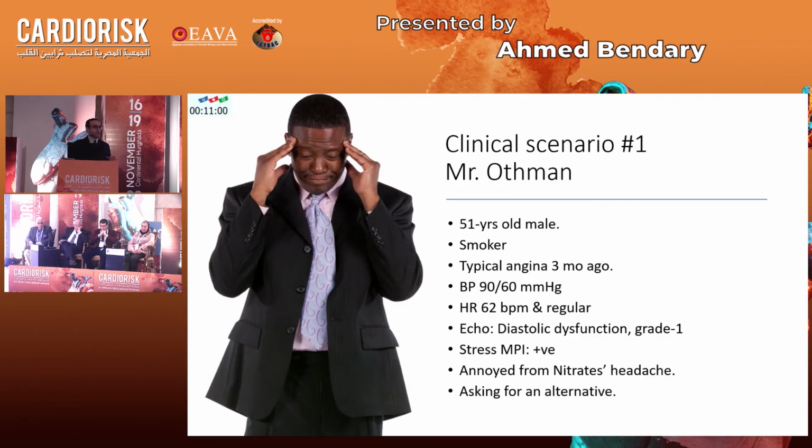First case is Mr. Osman, who is a 51-year-old male smoker with typical angina for 3 months. His blood pressure is 90/60 and heart rate is 62 beats per minute and regular. His echo shows diastolic dysfunction grade 1. He has a positive stress test. He is very annoyed by nitrate headache and is asking for an alternative.